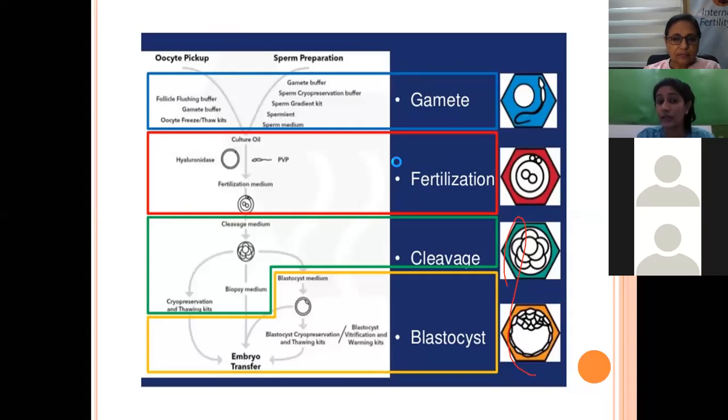Now, next comes the fertilization. We all know there are mainly 2 types: either you can do a conventional fertilization or we can do an ICSI. For FERT, in this procedure, we need the hyaluronidase or the FERT media. And if we are doing the ICSI procedure, we would require the PVP media also. So, these are the media that we use for fertilization.